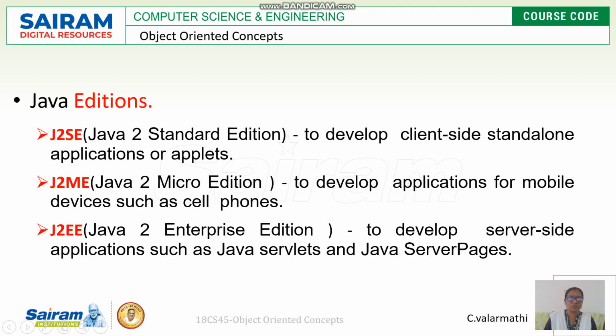J2ME is Java 2 Micro Edition. It is mainly used to develop applications for mobile devices. And J2EE is Java 2 Enterprise Edition. It is mainly used to develop server-side applications such as Java servlets and Java Server Pages. It is mainly used to interact with the World Wide Web for internet connections. So with these three different variations of motivation, these three editions of Java were developed, and they are now used by many users.